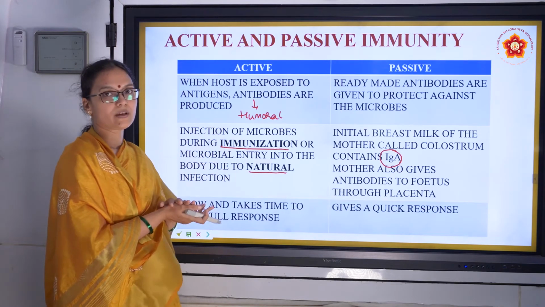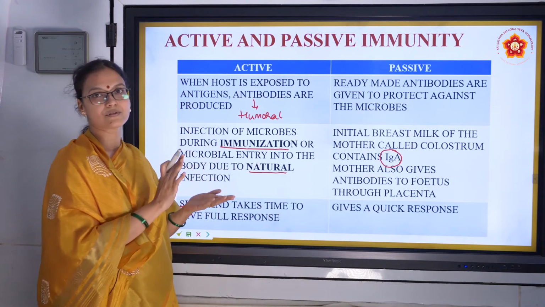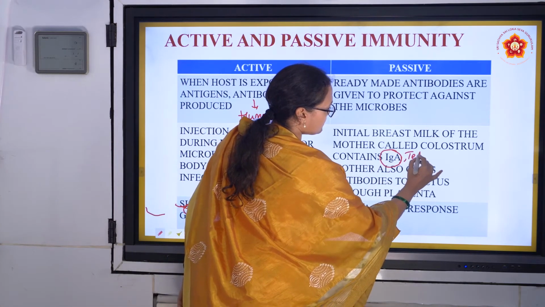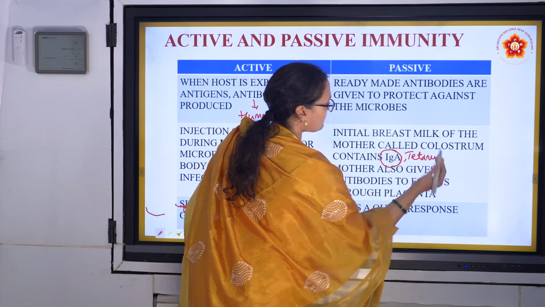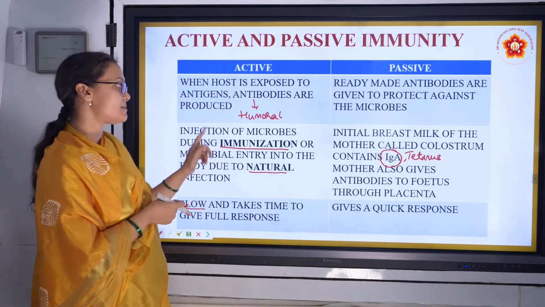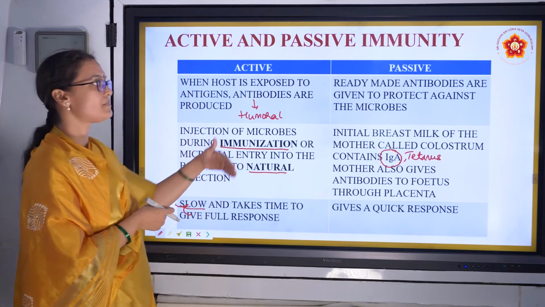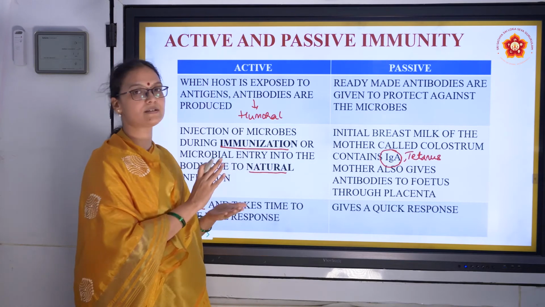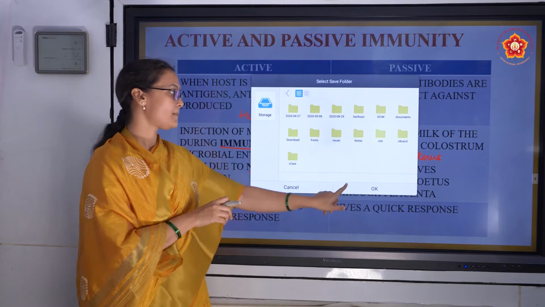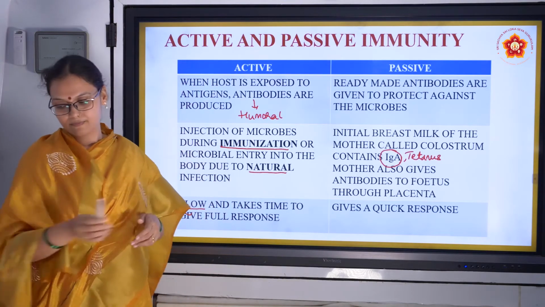It is external. The mother is externally making and giving it to the child. And the response is quick. It is like ready to eat because the antibodies are already there. You just have to use them. Another example for this could be tetanus. We will discuss this in a little while. If you remember this much: active is the natural response. Examples are immunization and natural infections. Slow in process. Passive, ready-made antibodies are given. Mother to child and tetanus are the examples. And the response is quick.